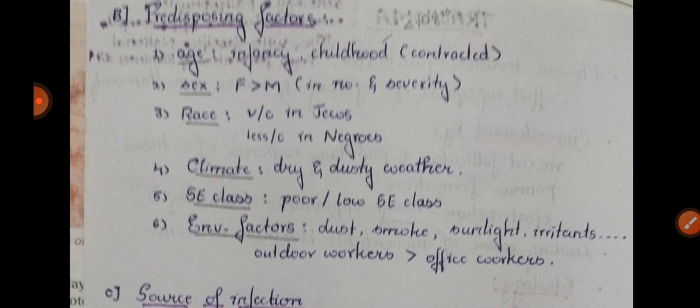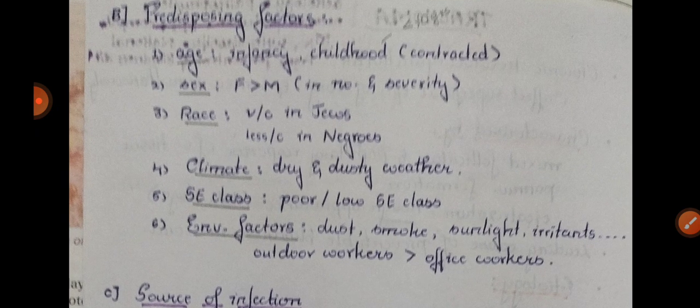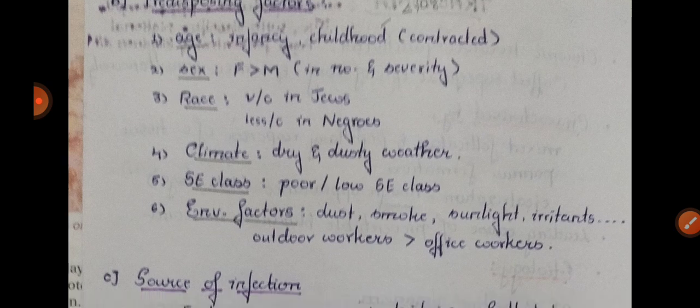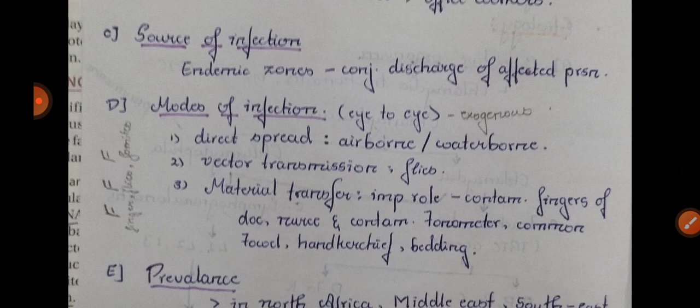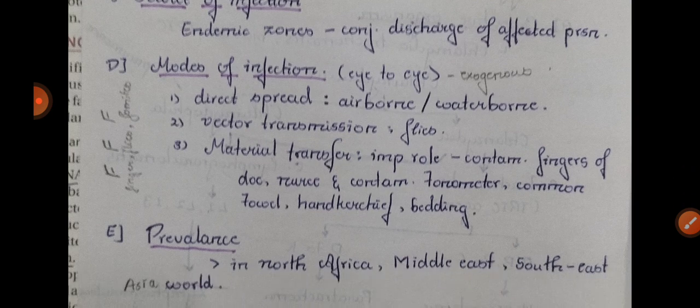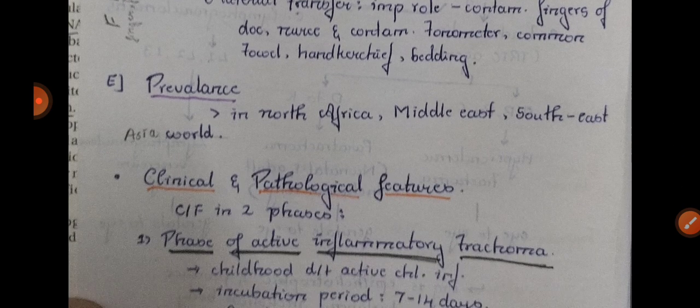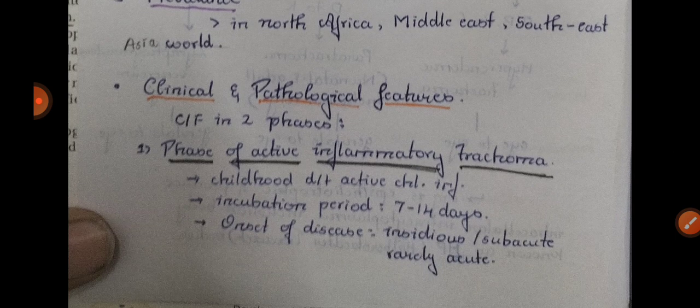Now coming to the predisposing factors. It is most commonly seen in infancy or childhood, more common in females than males, more common in Jews than in Negroes, in dry climate and weather, in poor socioeconomic status, and outdoor workers are more prone to trachoma. The source of infection is endemic zones, that is the conjunctival discharge of the affected person. Modes of infection are direct spread, vector transmission, and material transmission. Direct spread is airborne and waterborne, vector spread is by flies, fomites, etc. Material transmission plays an important role: contaminated fingers, nurses, contaminated objects, tonometer, etc. Prevalence is most common in Northern Africa, the Middle East and Southeast Asia. It is seen in India also.